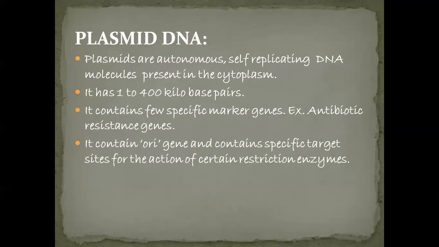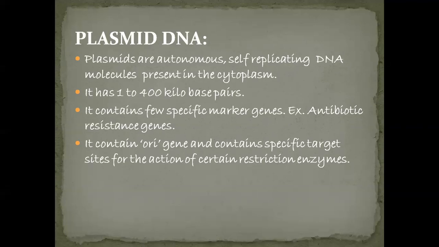The number of plasmids per cell is called the plasmid copy number. If 1 to 4 plasmids are present per cell, then it is called a low copy plasmid. If more than 20 plasmids are present, then it is called a high copy plasmid.